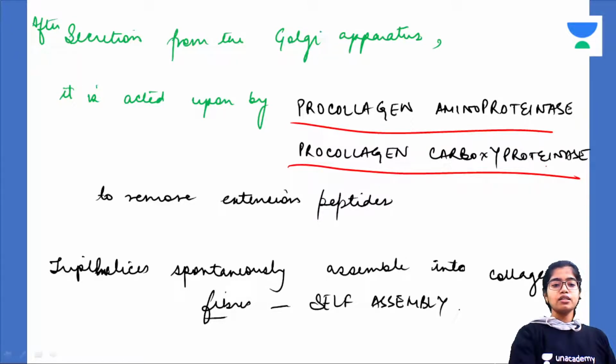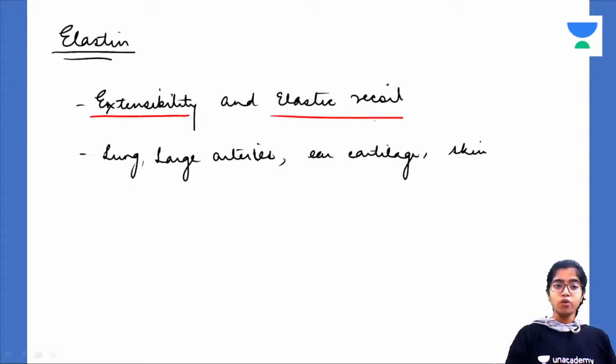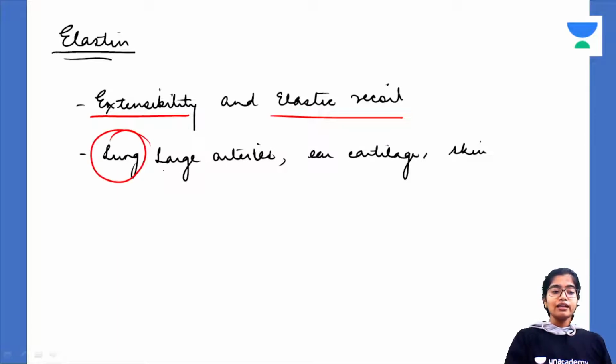Okay, these are the enzymes. Got it? Now we quickly move on to elastin. The function of elastin, as the name suggests, is to provide extensibility and elastic recoil to the tissues. Therefore, it will be present in tissues with maximum elasticity, like lung and large arteries. Why? Because they have to recoil after every heartbeat. After every systole, these arteries have to recoil. They have to bear the pressure of the stroke volume and then recoil.